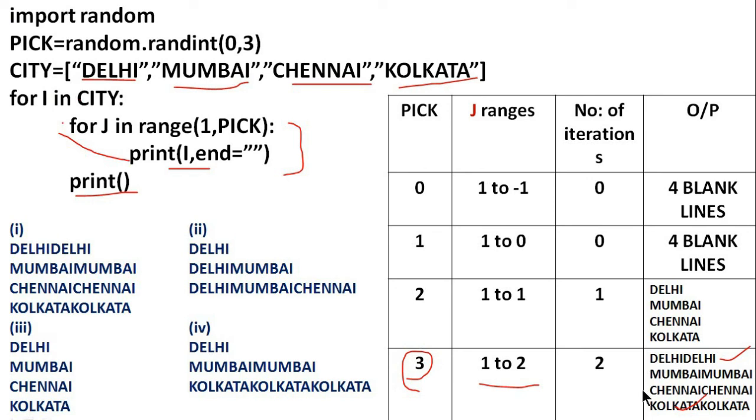Okay, what about this output? Is it there in our options? Yes, it is here as the first option. So option 1 and option 3 are the possible outcomes for this program.